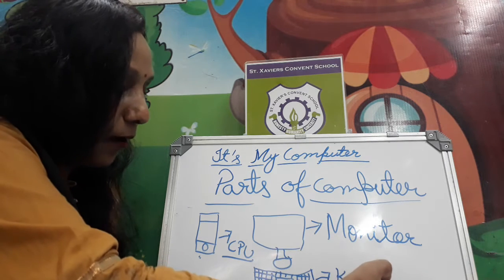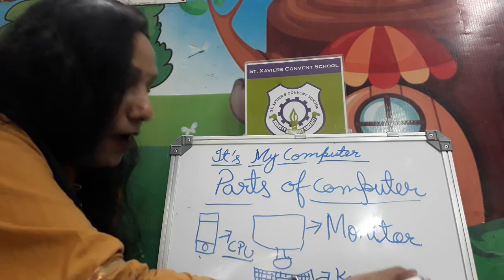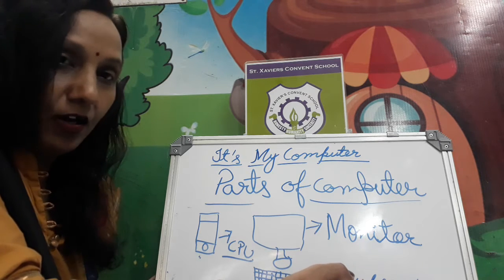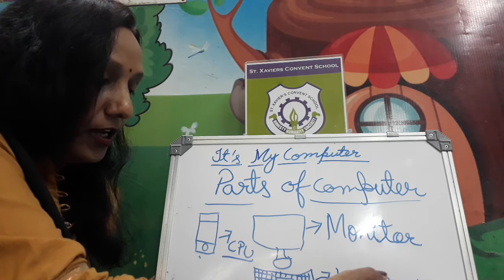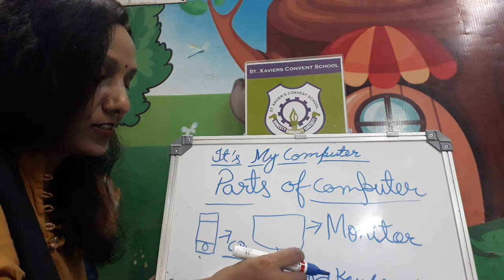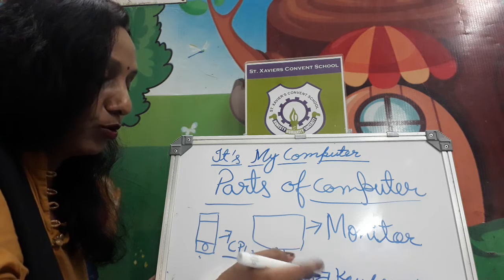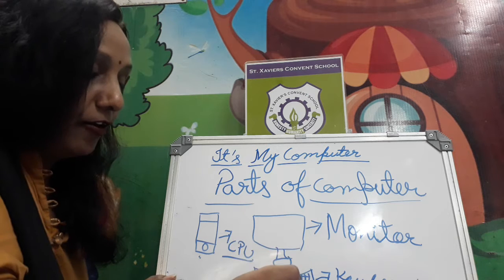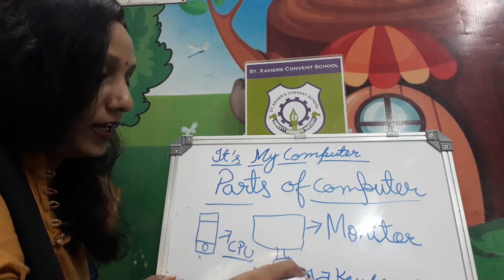K-E-Y, key. B-O-A-R-D, board. I'm just speaking the spellings and you also have to repeat with me. Okay? K-E-Y, key, B-O-A-R-D, board. Keyboard. With the help of the keyboard, we can type, we can draw, and whatever we want to do through the computer system, we use this to input. This input device is called the keyboard.